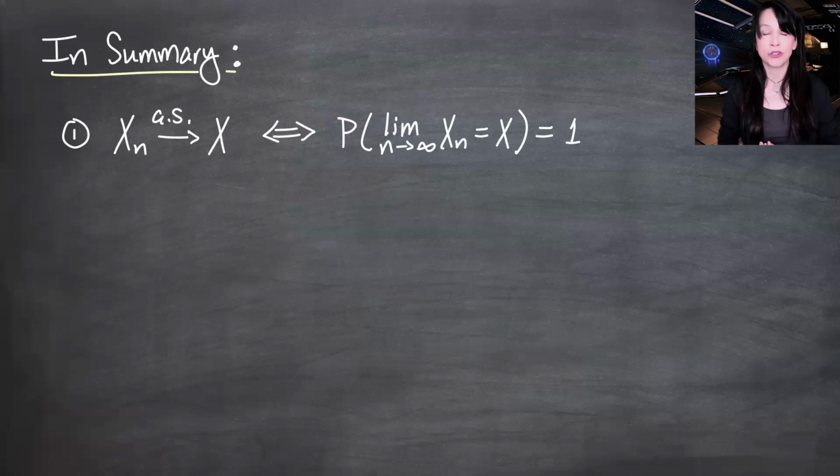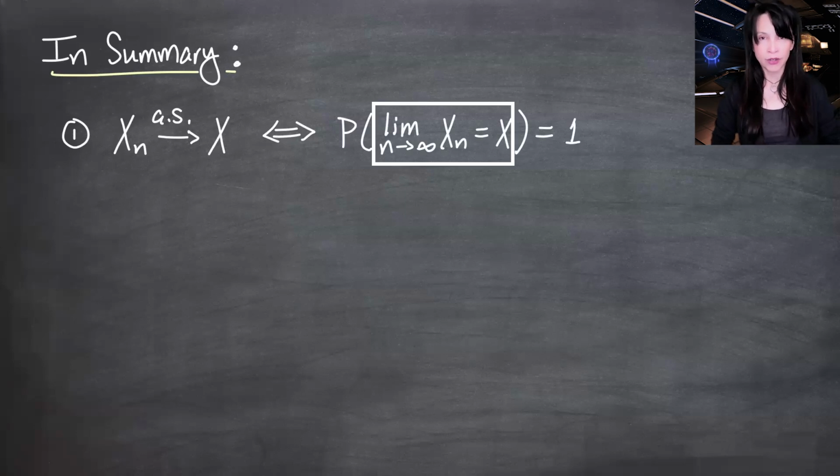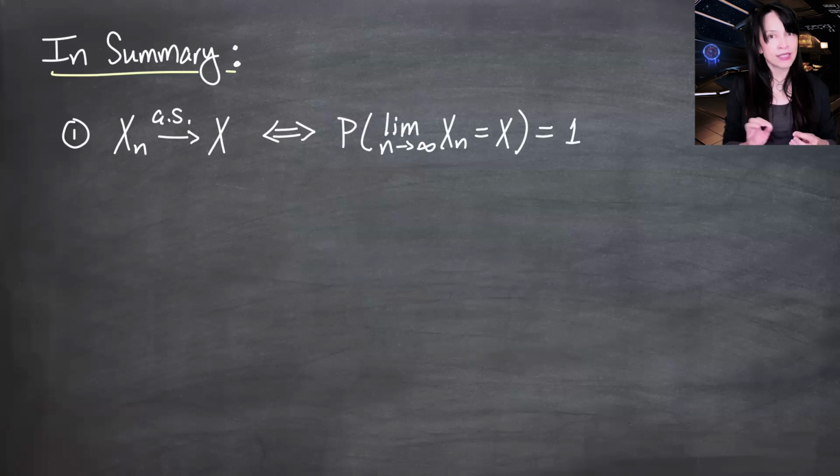The omegas are suppressed here, but this represents the set of omegas for which the limit as n goes to infinity of Xn of omega is equal to X of omega. For each omega, we're just talking about a limit of real numbers equaling a real number, and we do know how to deal with that. It may be that the Xn's of certain omegas do not converge to X of omega, but as long as that's only on a set of probability measure 0, we do have almost sure convergence.